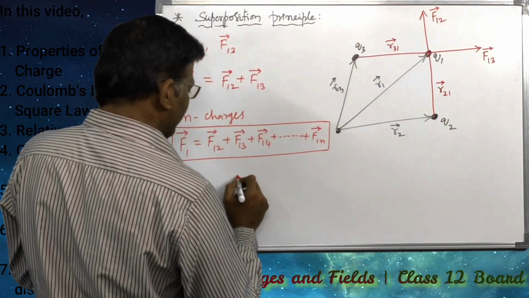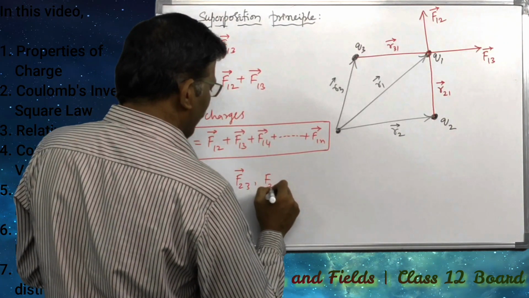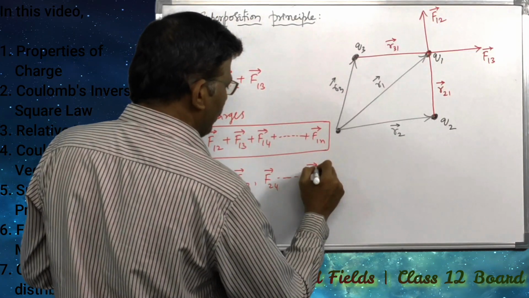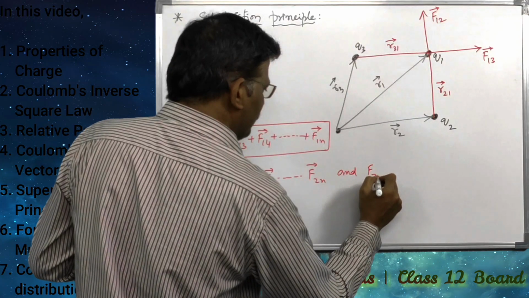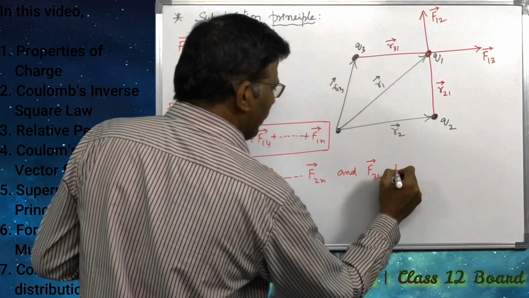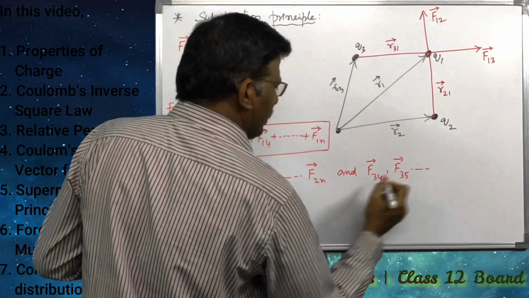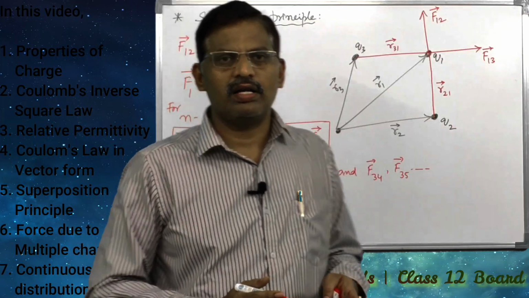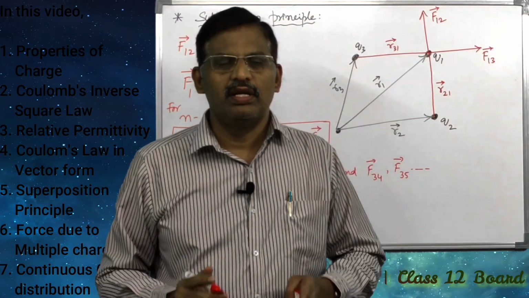The remaining forces, F23, F24, and so on up to F2n bar, and F34, F35 and so on, are all neglected according to the superposition principle.